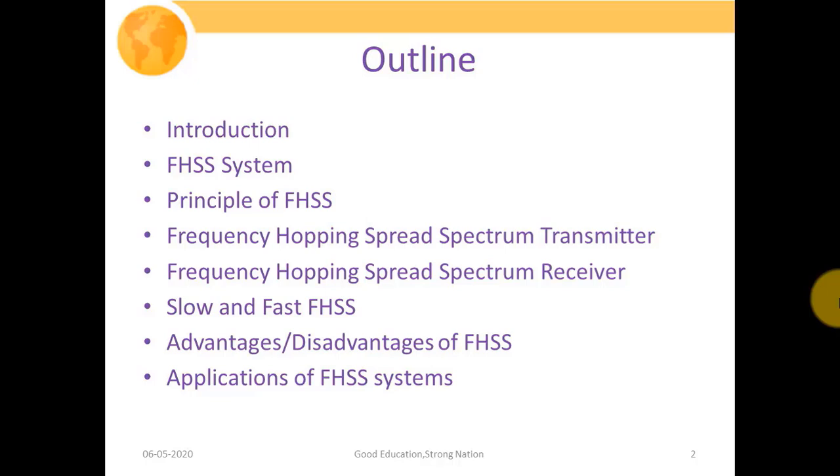Then we will discuss two variants of FHSS systems, that is slow hopping frequency hopping spread spectrum system and fast hopping frequency hopping spread spectrum systems. They are the classification which is based over dwell time. So we will discuss what is dwell time and how we are going to define what is fast hopping and what are slow hopping frequency hopping spread spectrum systems. Then we will discuss several advantages as well as the disadvantages of the frequency hopping spread spectrum systems, and finally we are going to conclude by discussing some of the applications of FHSS systems.